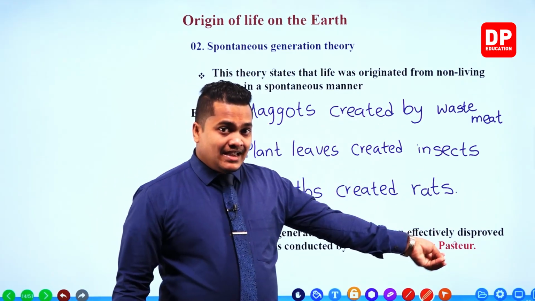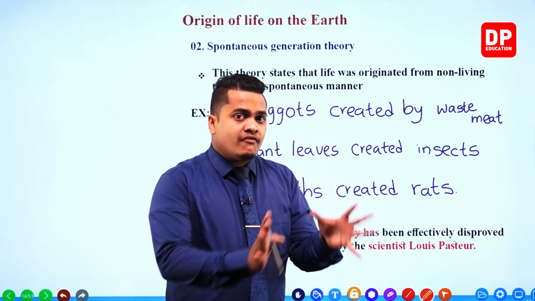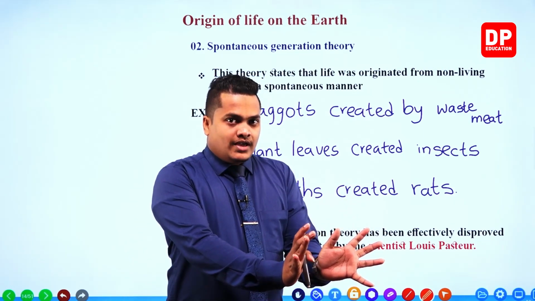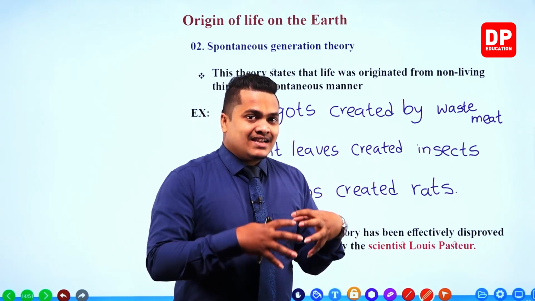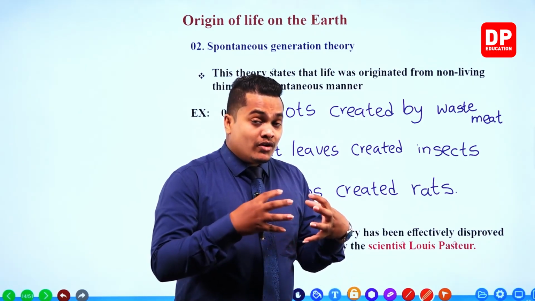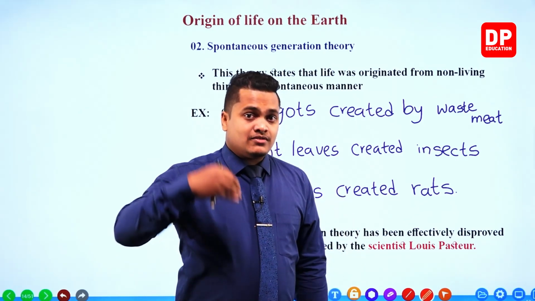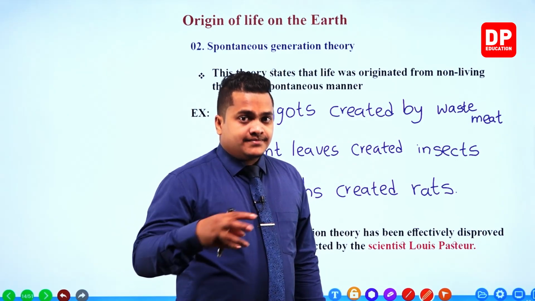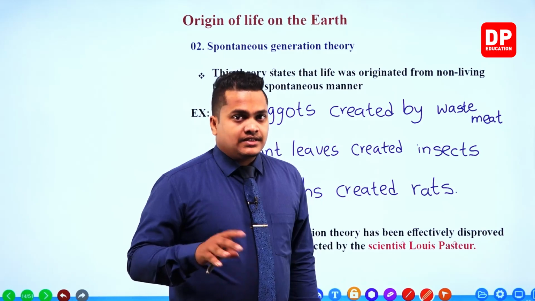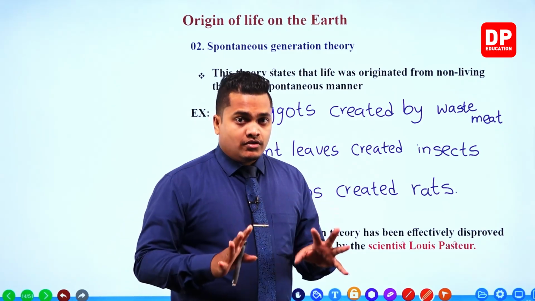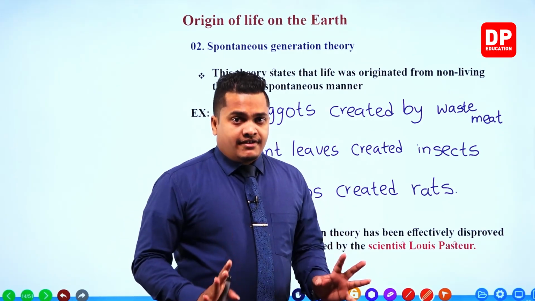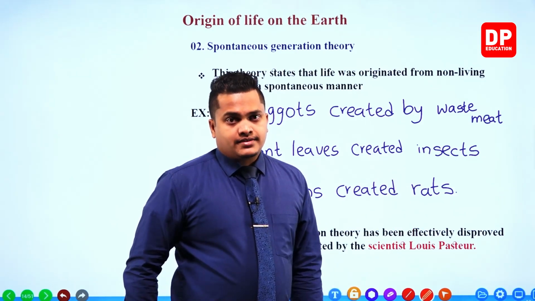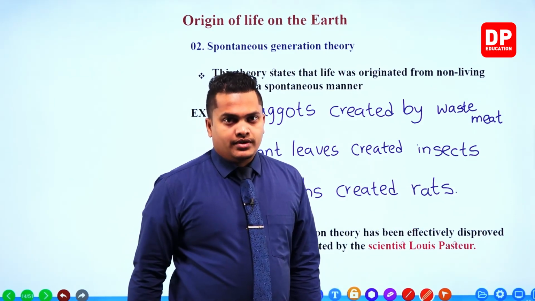And rats are created because of rats. Small rats are created mainly because of the action of older rats. So there should be a generation of rats, otherwise it will not happen. So clothes had no effect on creating rats. He showed these things to the world.